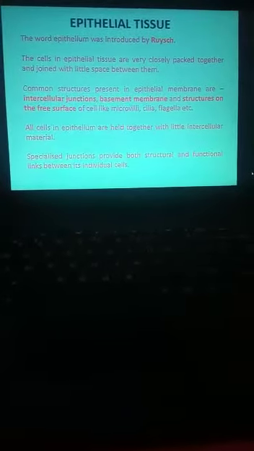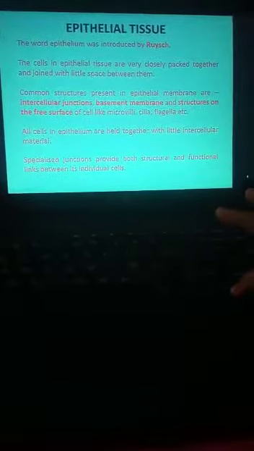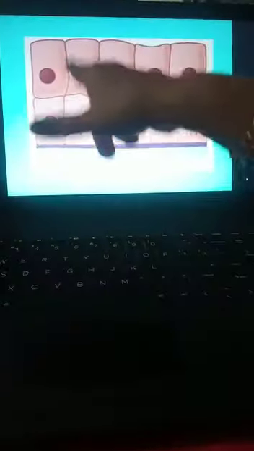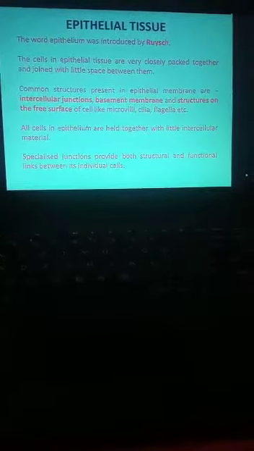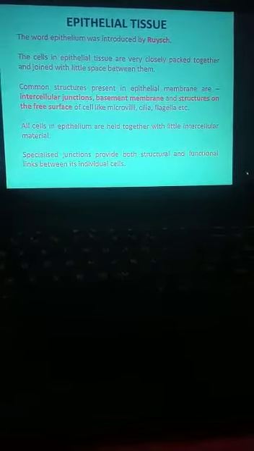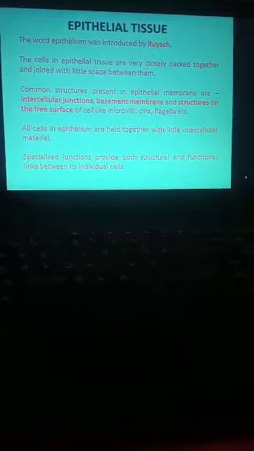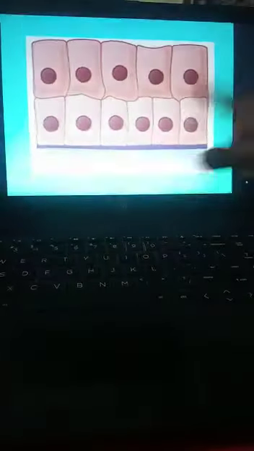And what are the common structures present in this epithelial tissue? Intercellular junctions, basement membrane and structures on the free surface. Some structures are present on the free surface, like cilia, flagella, and microvilli. And all the cells are held together by intercellular substance, that is, protein substance.